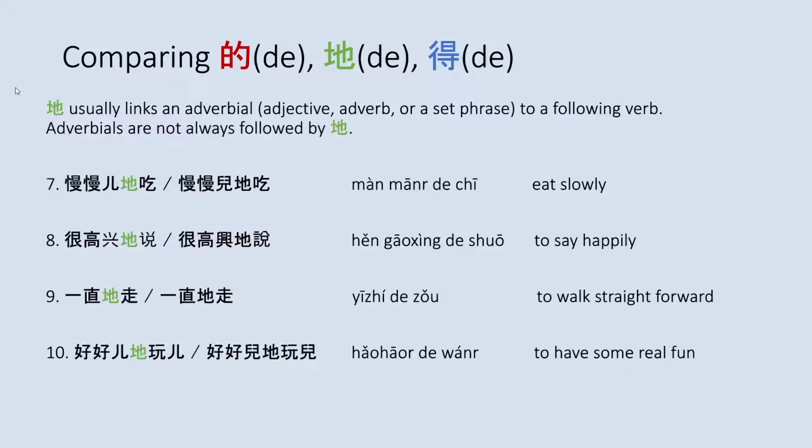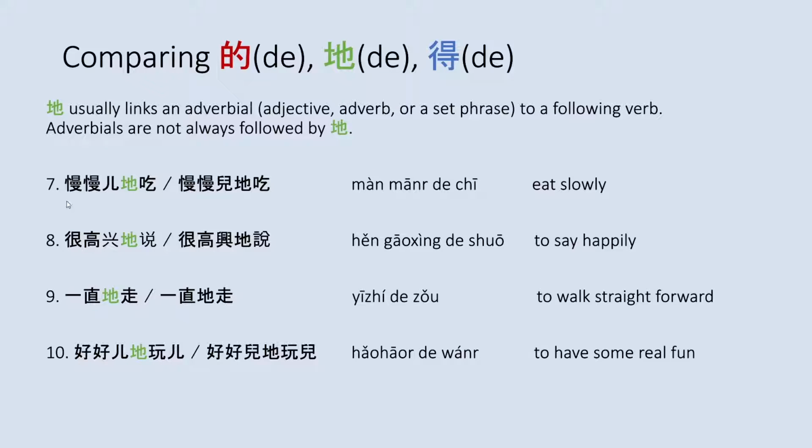The second the usually links an adverbial, which can be an adjective, adverb, or a set phrase, to a following verb. Adverbials are not always followed by the. So you can say as in example 7, 慢慢地吃, to eat slowly. Example 8, 很高兴地说, to say happily. Example 9, 一直地走, to walk straight forward. And for example 10, 好好地玩, to have some real fun.